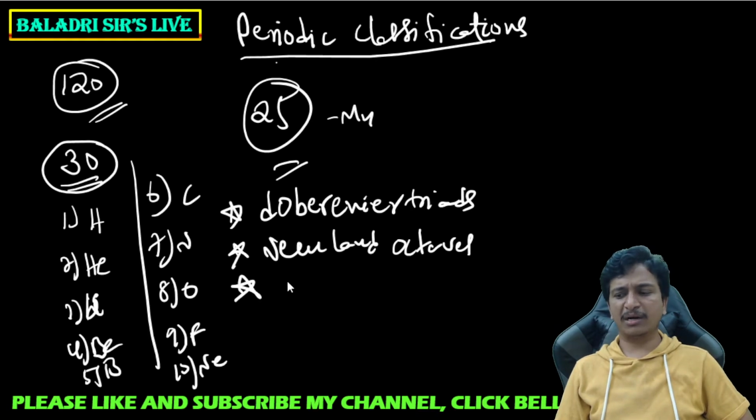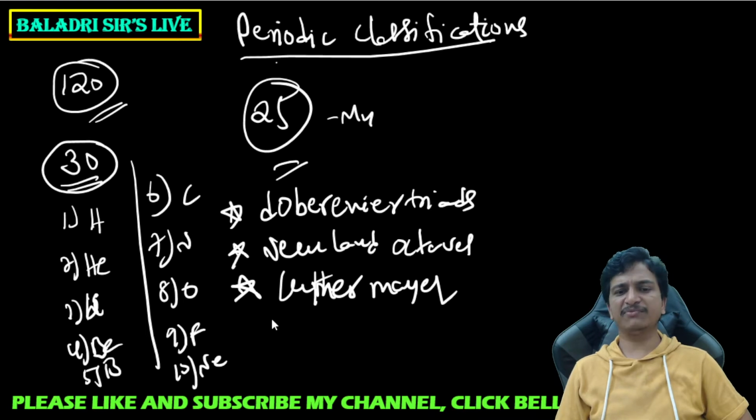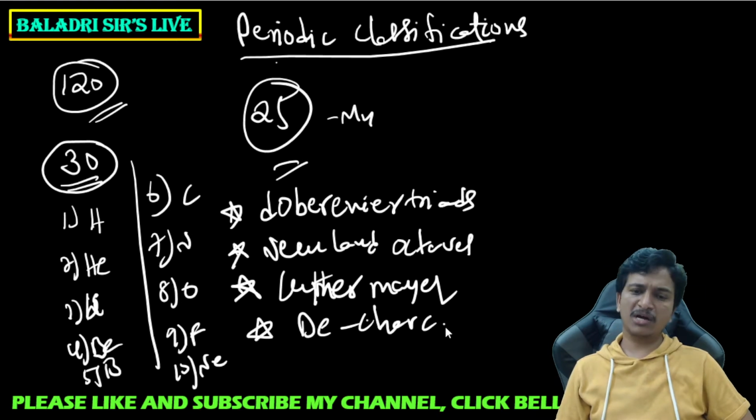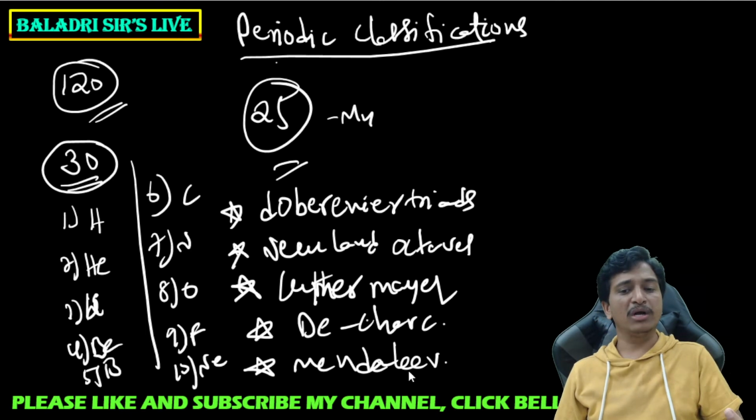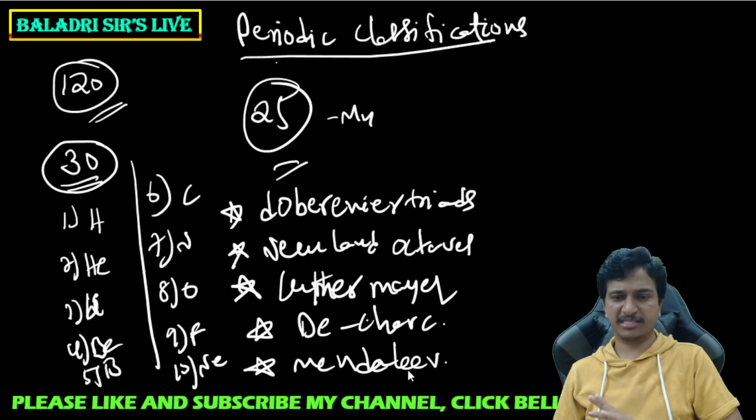After that, you come across the Lothar Meyer graph, atomic weight versus atomic volume graph. This is also one of the classifications. And there is one more person called Chancourtois, who also gave his classification based on atomic weights only. And the well-known person Mendeleev, Dmitri Ivanovich Mendeleev, made the major contribution towards the classification of elements. But even Mendeleev tried to classify the elements based on their atomic weights.